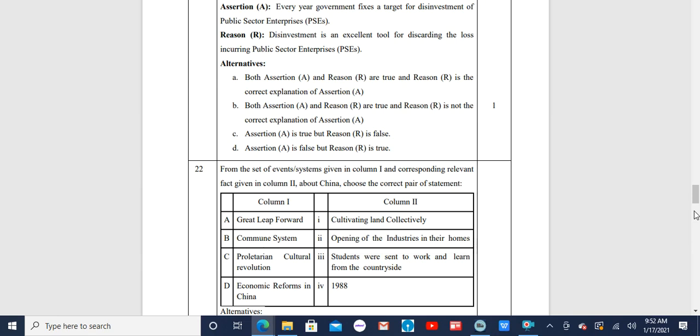Out of these options, the correct alternative that is applicable was C, which means proletarian cultural revolution is a system whereby students were sent to work and they learnt in the countryside by working there itself.